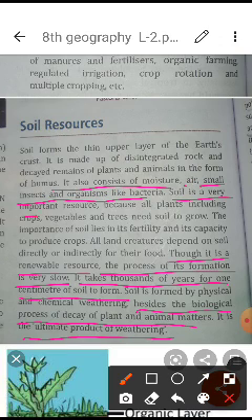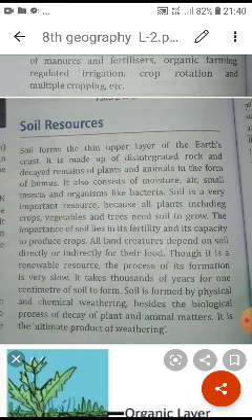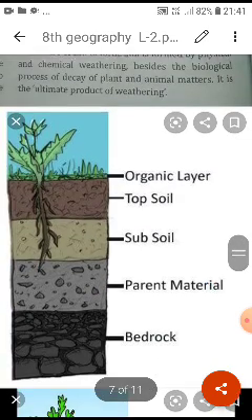Soil is a very important resource because all plants, including crops, vegetables and trees, need soil to grow. So this we have already talked about. Soil consists of different things: moisture, the presence of air, small insects, different kinds of microorganisms. We already talked about the organic and inorganic components, which make the soil fertile and useful for all human beings and animals. So students, in this way we are supposed to understand how soil is one of the resources for us.